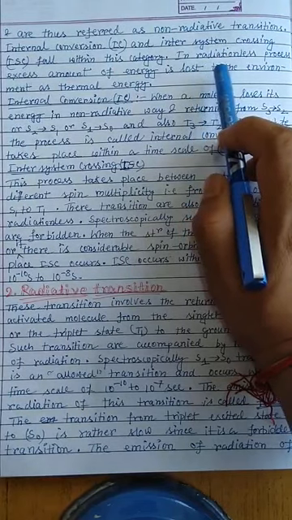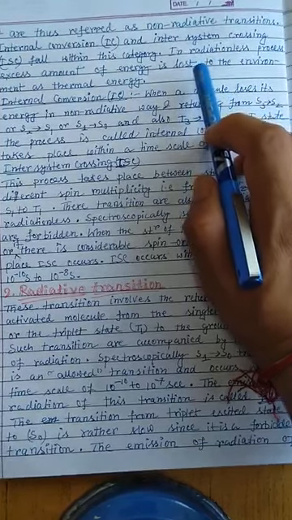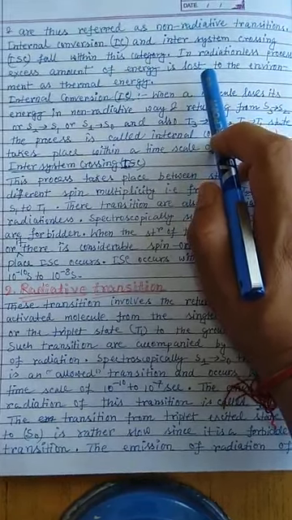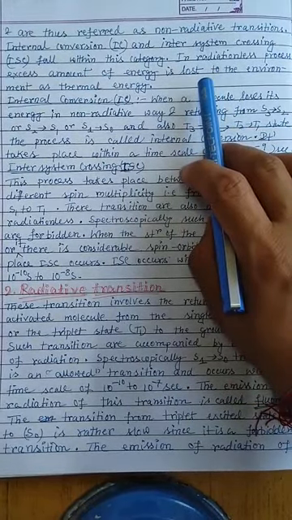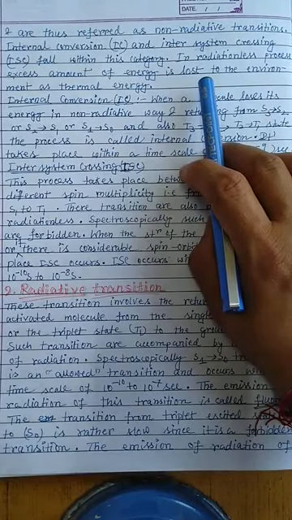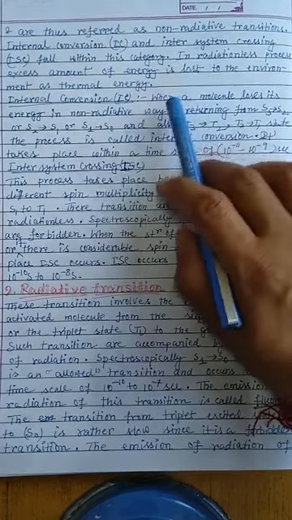In the radiationless process, the excess energy is lost to the environment as thermal energy, because if you have to lose energy and you are not emitting any photon or radiation, then definitely you have to lose your energy as heat, that is, the system becomes heated.